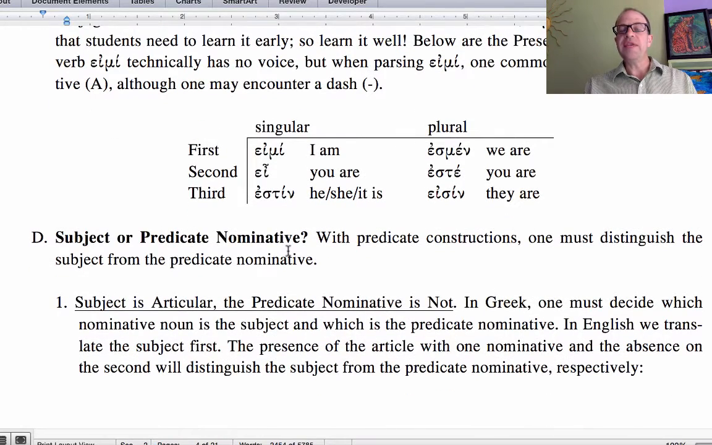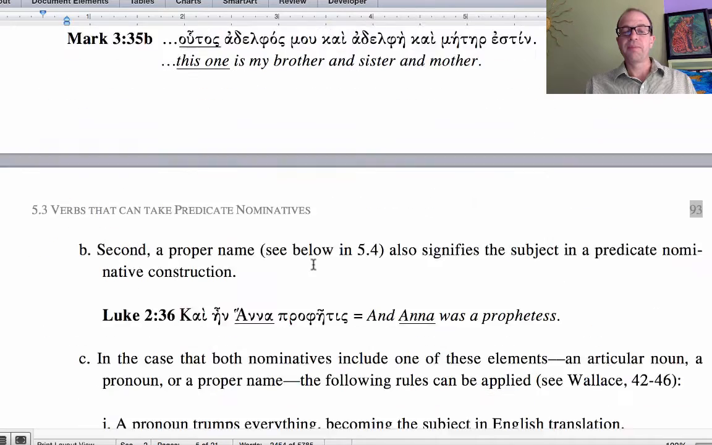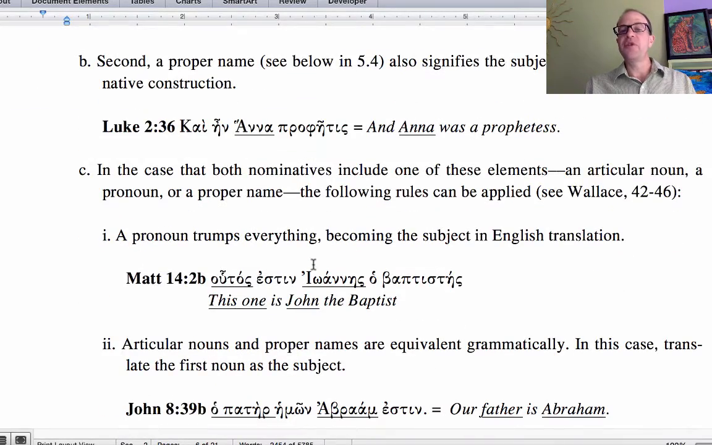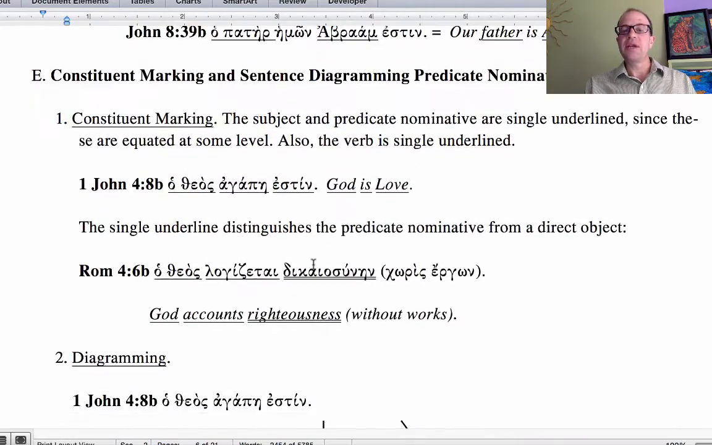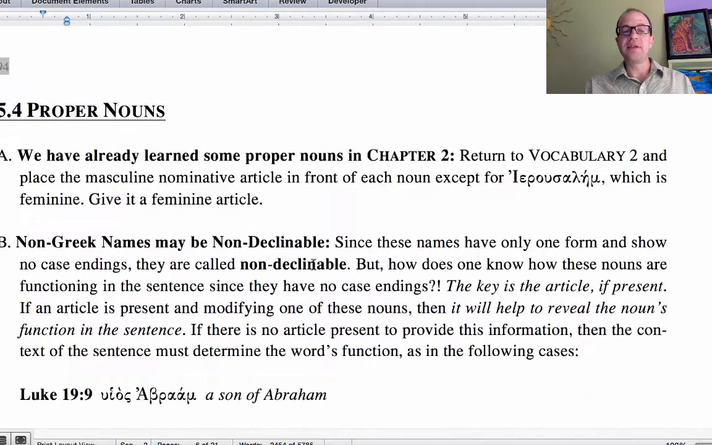Let's look at the forms of eimi. This is a very common verb because it's a verb of being. It's used to define things. It's used to identify things, and because of that, it's important. Eimi, estin, esmen, este, eisin. So I am, you are, he, she, it is, we are, you are, they are. So that's predicate nominatives, and the verb eimi. Look at the different examples provided in the textbook.